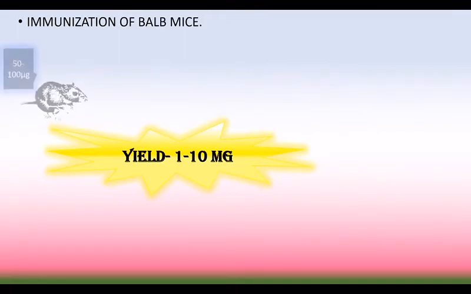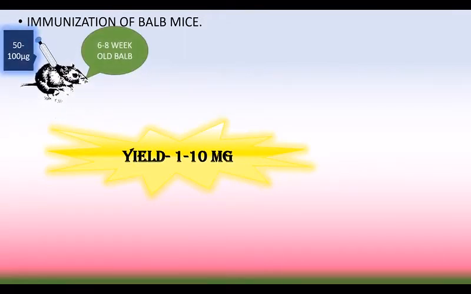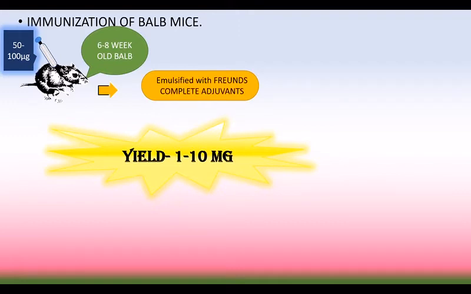Here a 6 to 8 week old BALB/c mouse is taken, which is immunized with 50 to 100 microgram of antigen. Here we are going to produce monoclonal antibody, so the specific antigen for producing that antibody is injected into the mice. Then it is emulsified with Freund's complete adjuvant. The 50 to 100 microgram must be emulsified with adjuvant because when there is high concentration of antigen, it will be lethal for the mice. So, scientists usually mix the antigen with the adjuvant to get the same result.